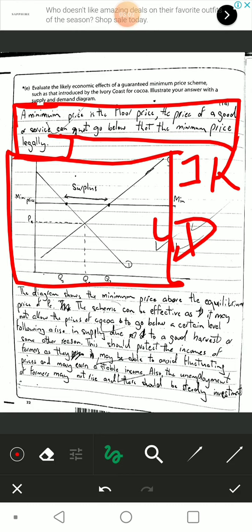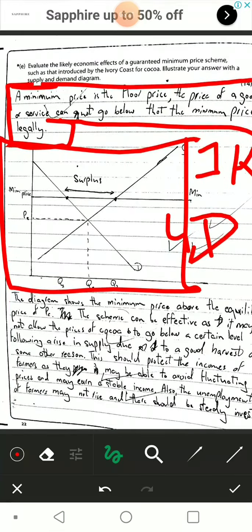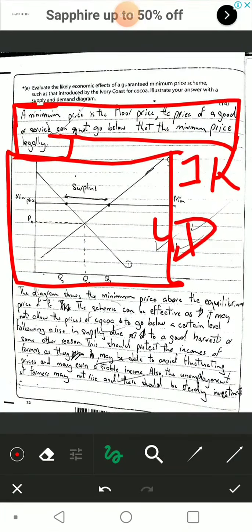The stream can be effective. Okay, now I'm going to the effects, and I'm giving out my opinion. The stream can be effective as it may not allow the price of cocoa to go below a certain level following a rise in supply due to a good harvest or some other reason. Here, I'm essentially laying out the definition of the minimum price scheme, what the scheme does.